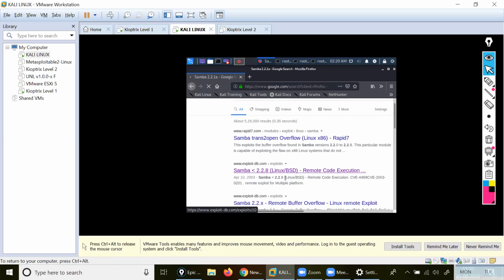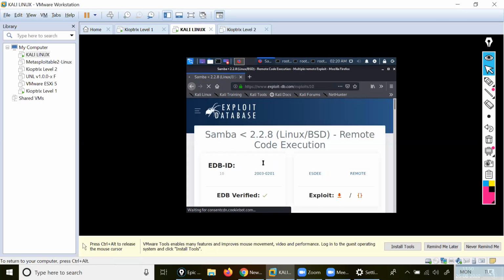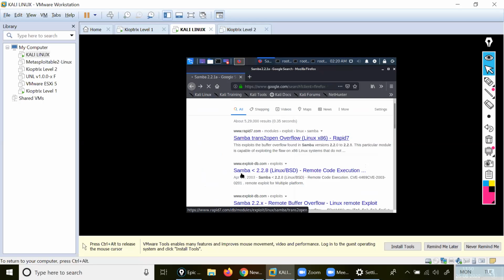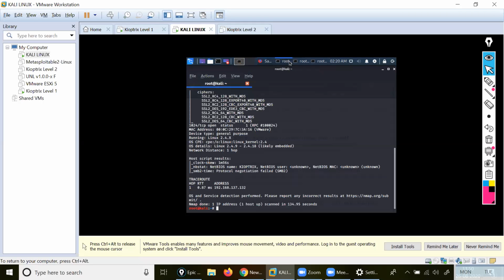See here, you are getting this one, Linux BSD, remote code execution. You are getting this one here. You should open this one. Exploits is showing, right? It's written here, the exploits. So I have to exploit all this. Can you come back, please? Samba 2.2.8. I showed you 2.2.1 to 2.2.8, you remember? See here, Linux. Hold a minute, SMB Samba version.